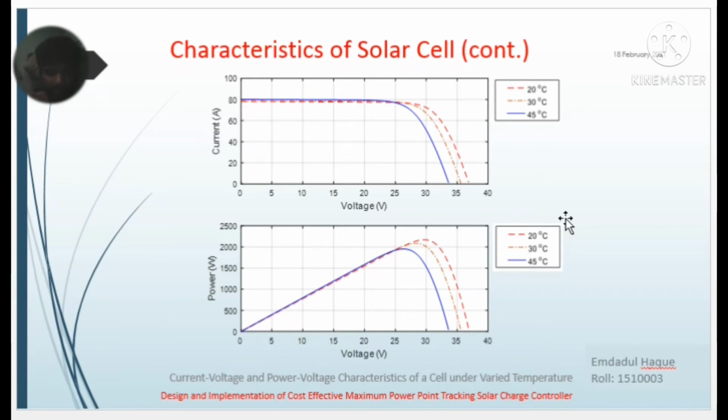And this graph shows the characteristics of the solar cell under varied temperature. Here we varied temperature from 20 to 45 degrees and got the current versus voltage graph like this, and the power versus voltage graph like this.